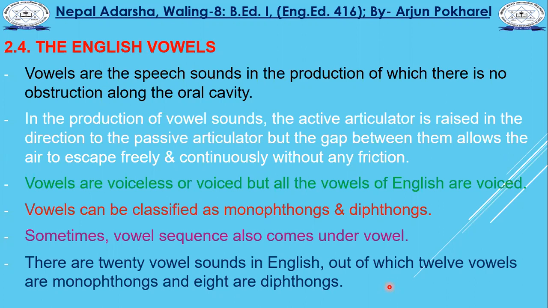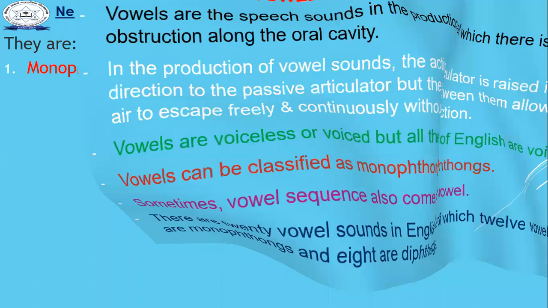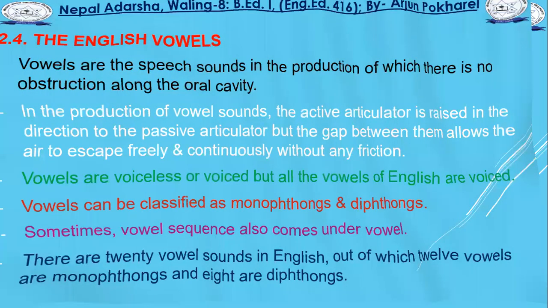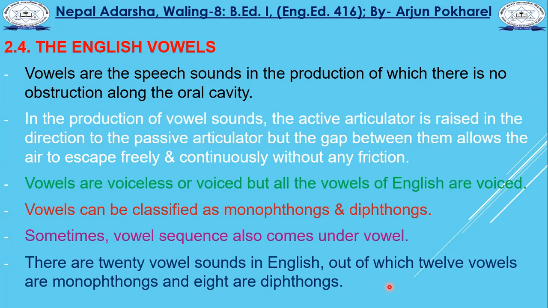We also discuss and practice here the different vowels and consonants: what are these 12 monophthongs and what are these 8 diphthongs.